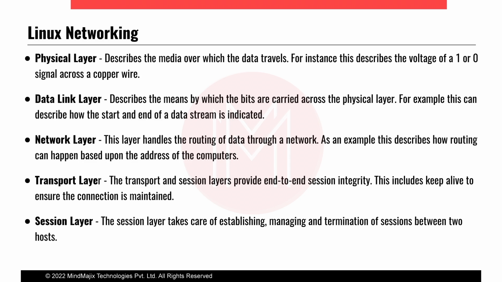Now we'll check the data link layer. The data link layer is layer 2, the second layer of the OSI model, and it mainly consists of the MAC address. Whatever the layer 2 protocols are, commonly we call switches layer 2 devices.